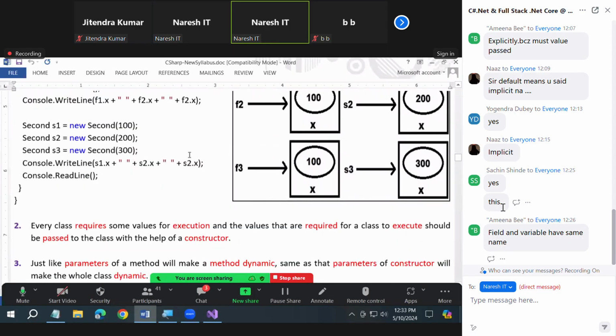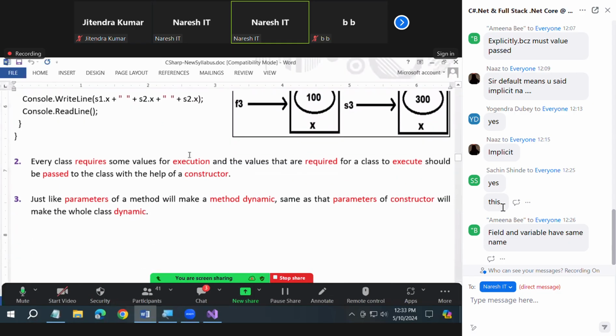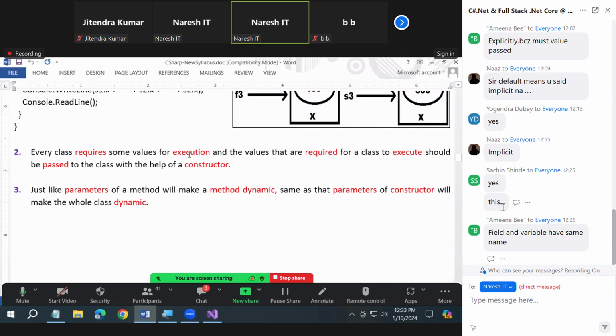The two points here. Read the second point. I said that to you already. Every class will be requiring some values to execute, and those values should be passed through the constructor. What point?